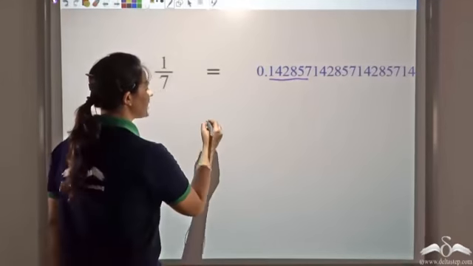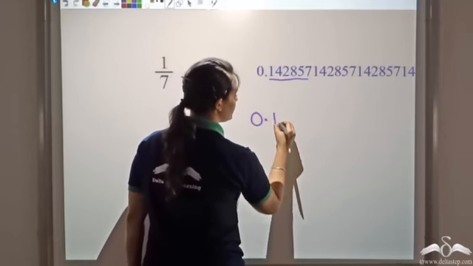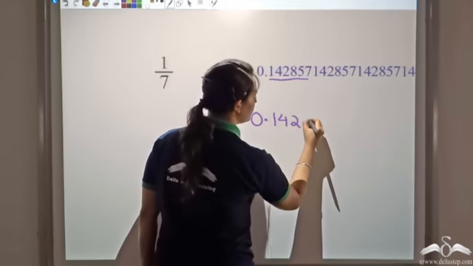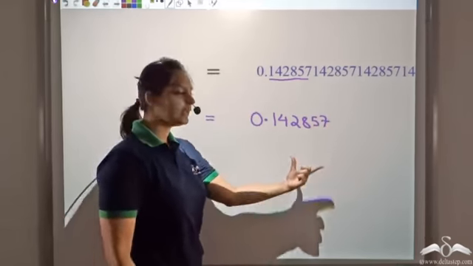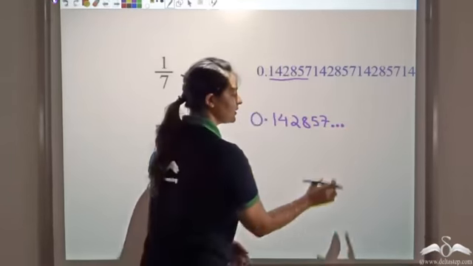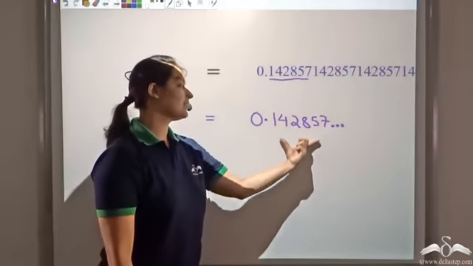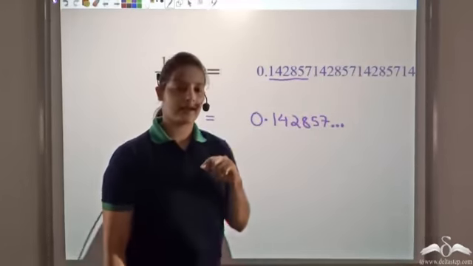So what I can do is I can write it as 0.142857. This is what is repeating, and put 3 dots, which is an ellipsis. Now this indicates that this sequence of numbers is being repeated infinite times.